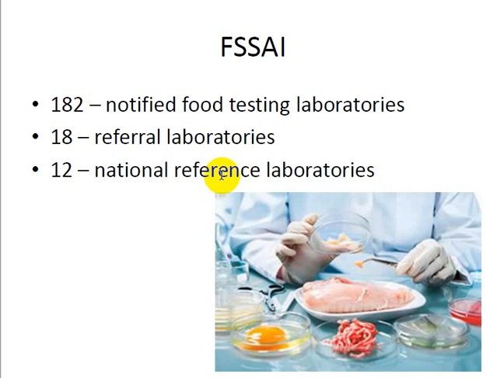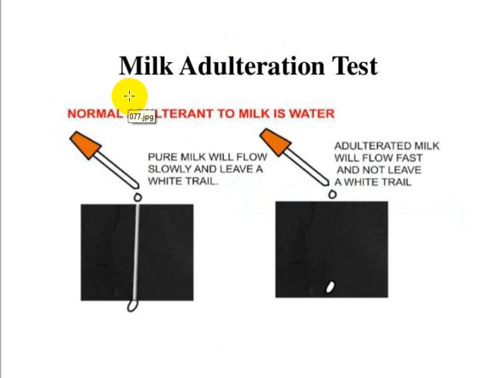So all kinds of instructions have been given by these 12 national reference laboratories. And here is an example of how to check whether an adulterant is present. Even at home we can check. For example, if you are taking milk, if it is 100% pure milk, when you place a drop, it has to flow in a white line, which we can see. If it is adulterated with water, then we cannot see any white line. So it is an example of milk adulteration.